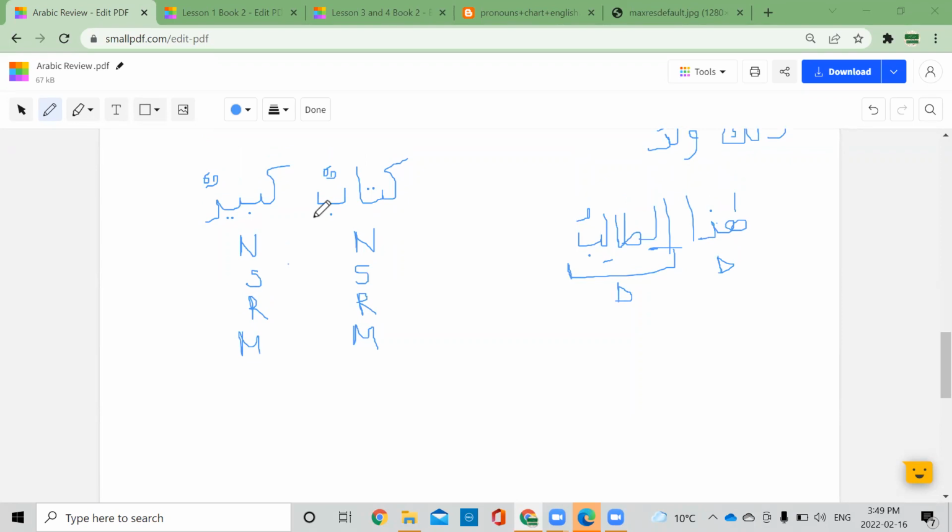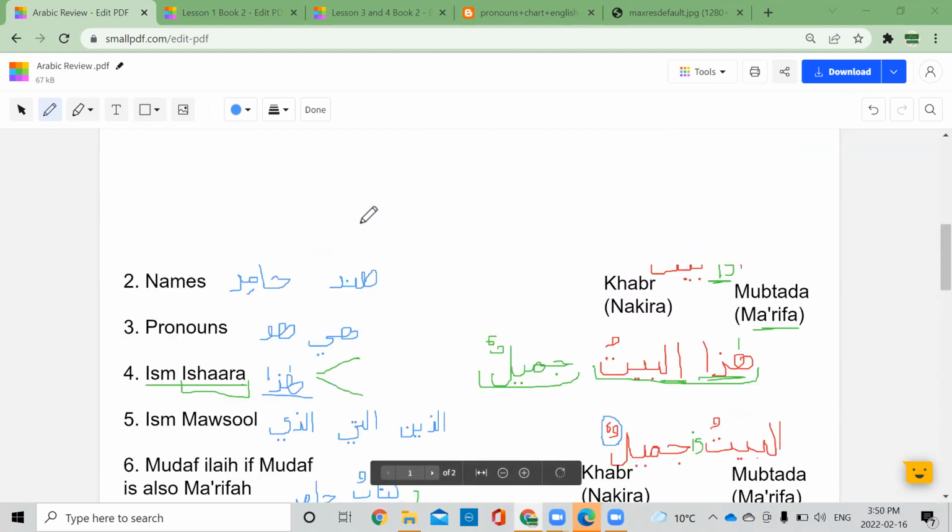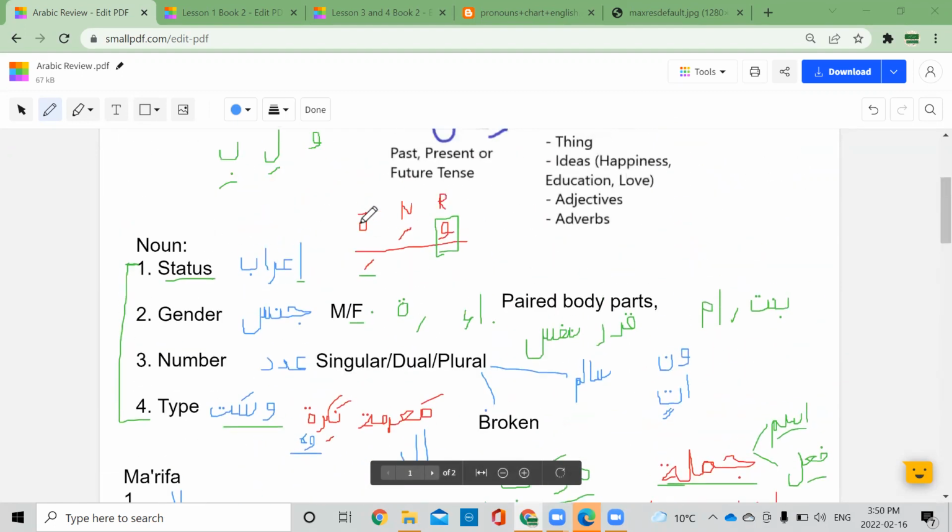Can you please explain once again how we compare the status and gender? How do I compare for this one, for murakkab tawsifi? Please just explain it once again. Okay. So here, when we have a noun, we look at 4 things.